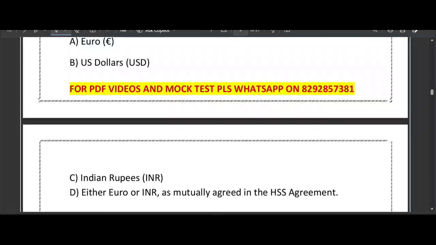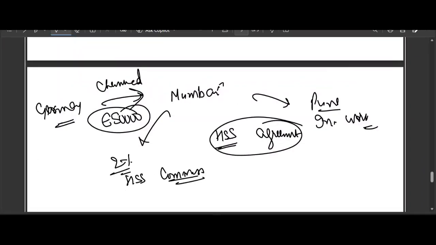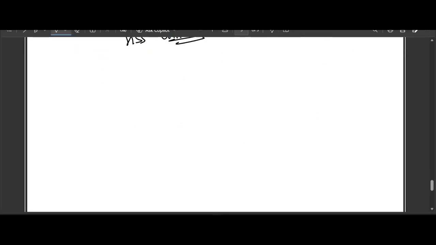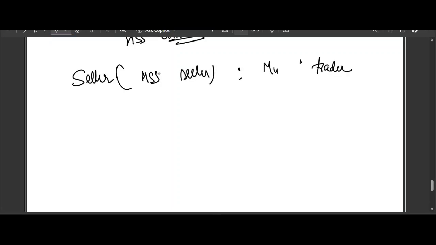So now the question is not about where the goods are. It's about who is interacting with whom, right? On one hand we have the seller, that too the HSS seller, and the name is Mumbai trader.